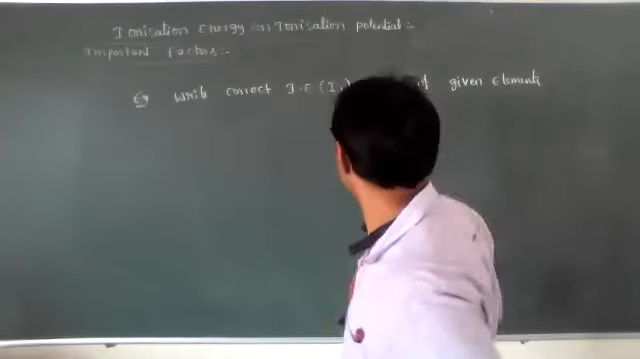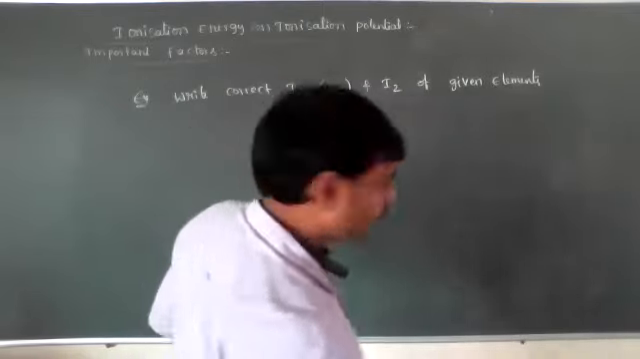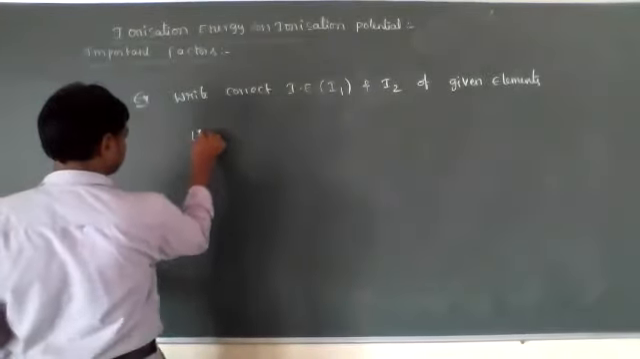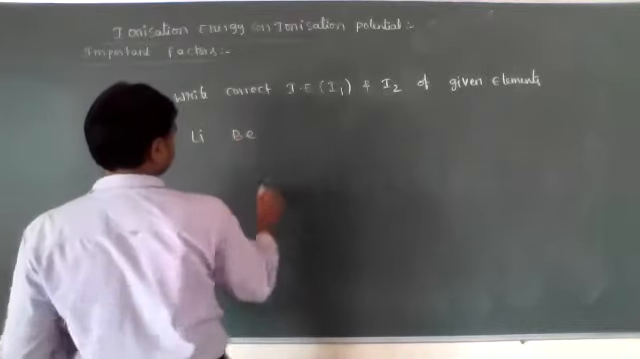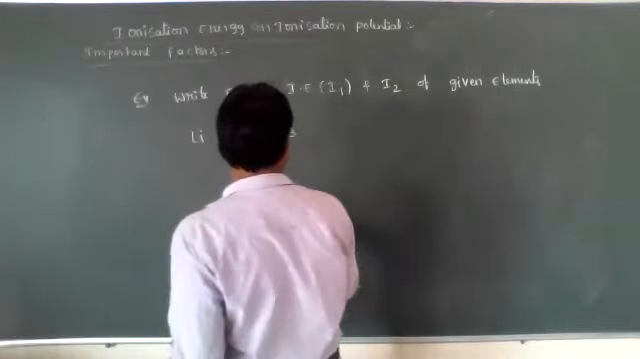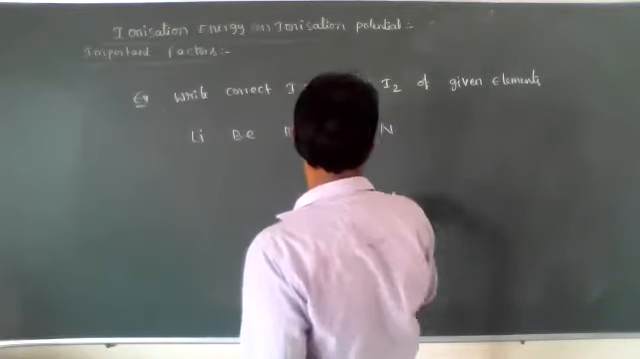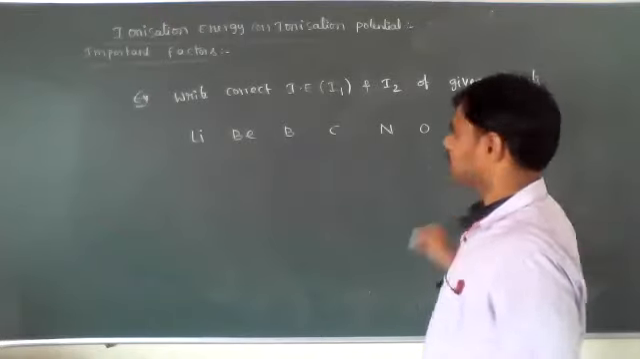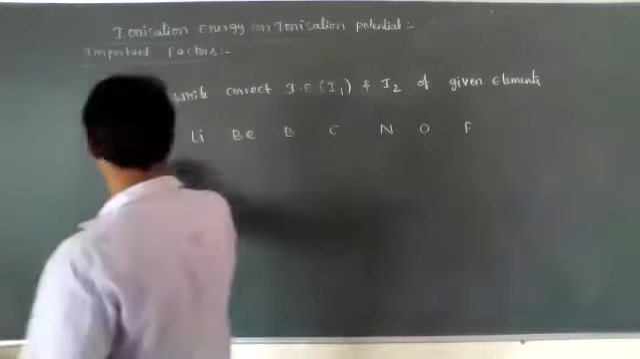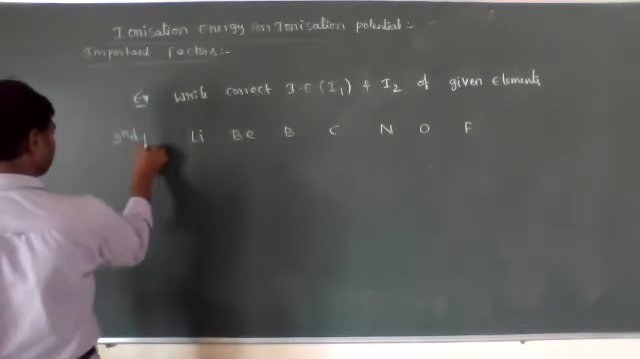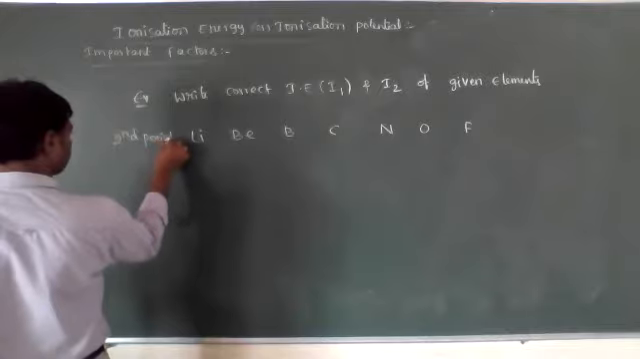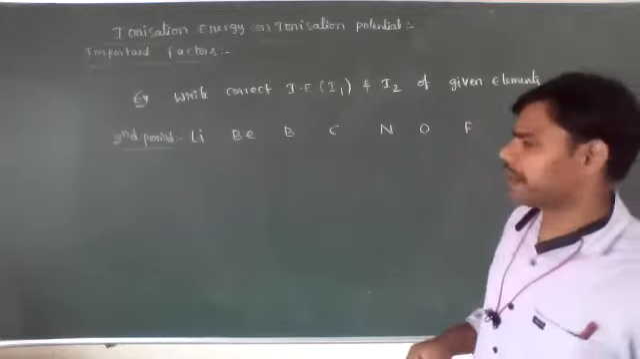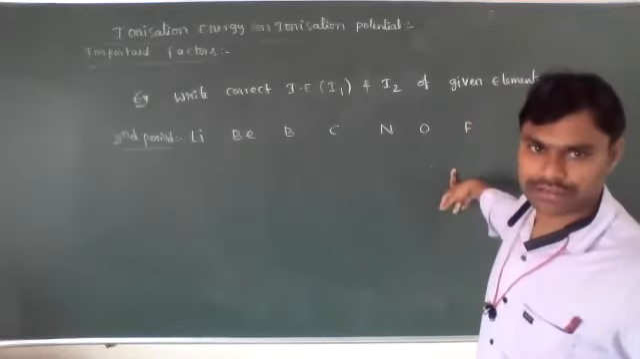Now, for example, lithium, beryllium, boron, carbon, nitrogen, oxygen, and fluorine. See, these all are second period elements. Now we have to find out their electronic configuration.